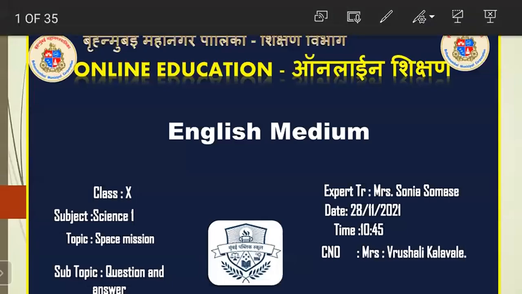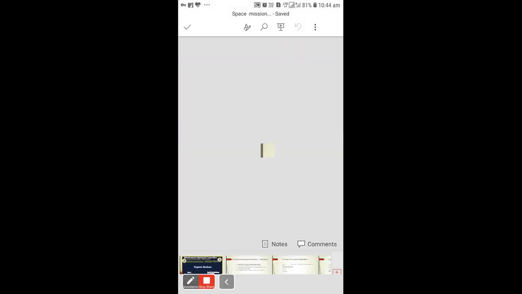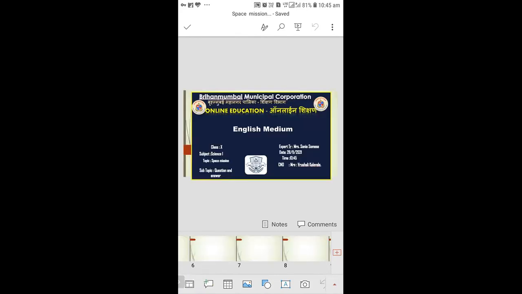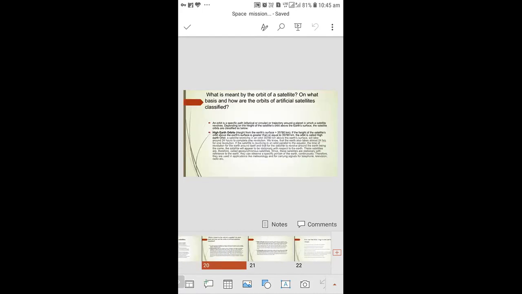Today we are going to start with the remaining question answer part of the topic, that is the space mission. So let us see. That day we were seeing orbits of the artificial satellite. We will start from that topic.